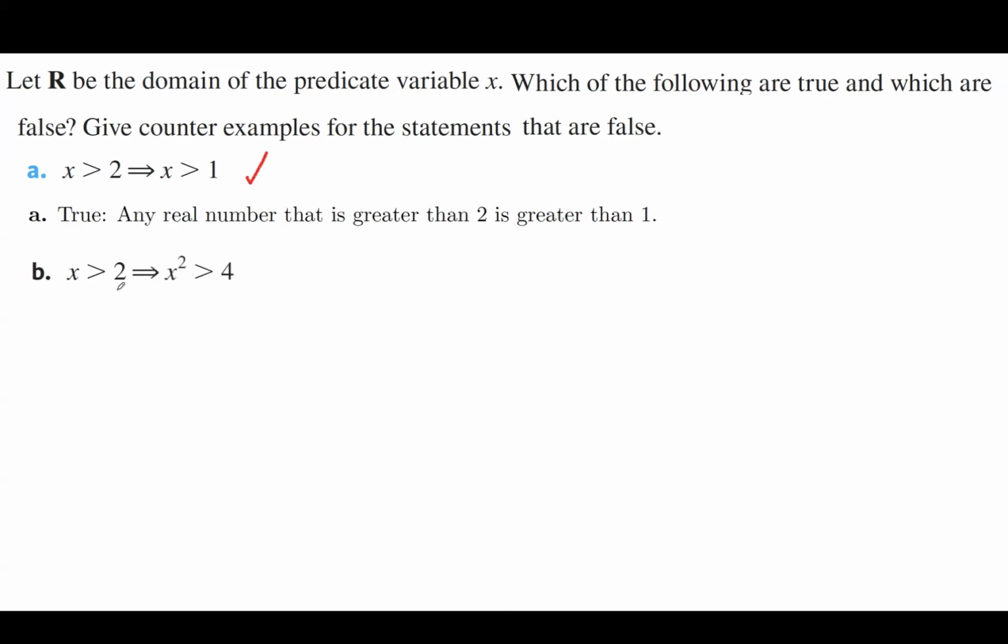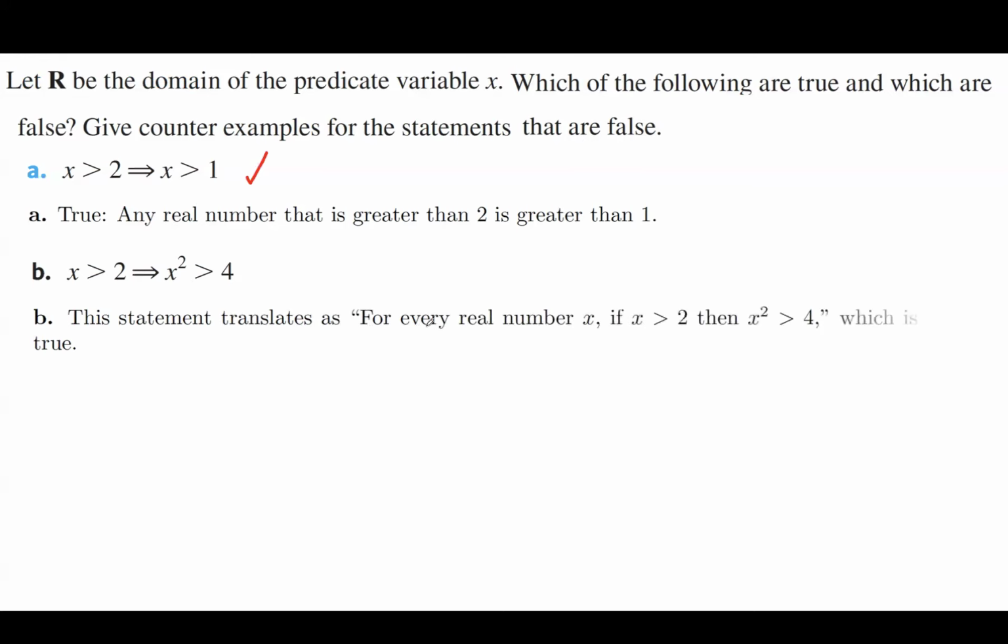B says if x is more than 2, then you can conclude that x squared is more than 4. This statement translates into, for every real number x, if x is greater than 2, then x squared is more than 4. Well, obviously, this is a true statement. Part C says if x squared is more than 4, then you can conclude that x is more than 2. This statement is false. Consider -3. -3 to the power 2 is 9, which is more than 4, but -3 is not more than 2.